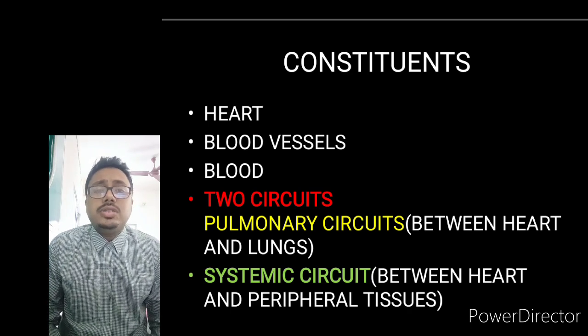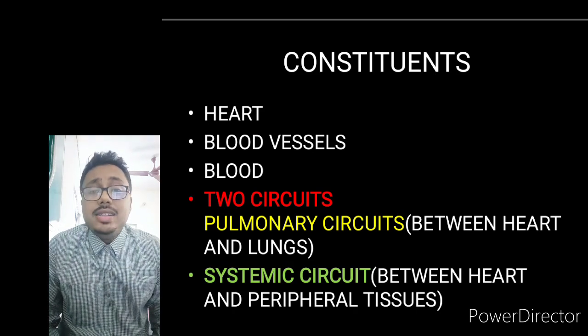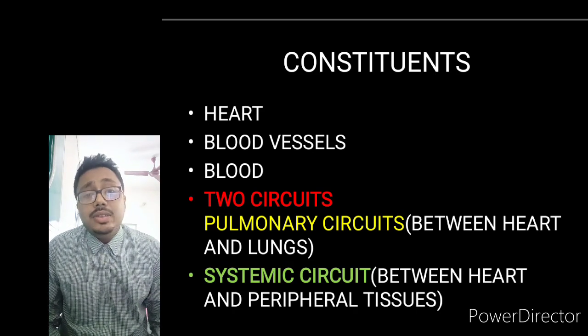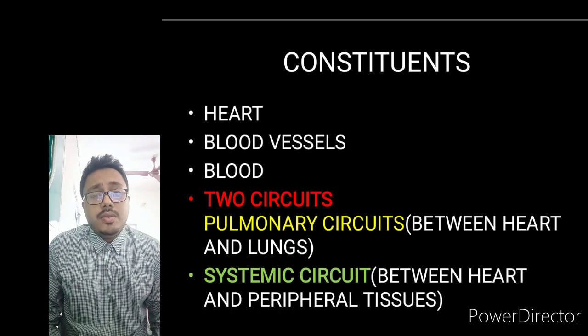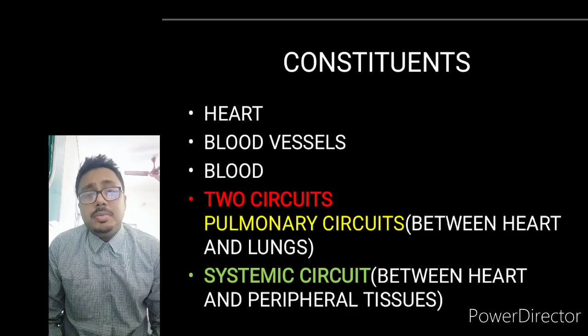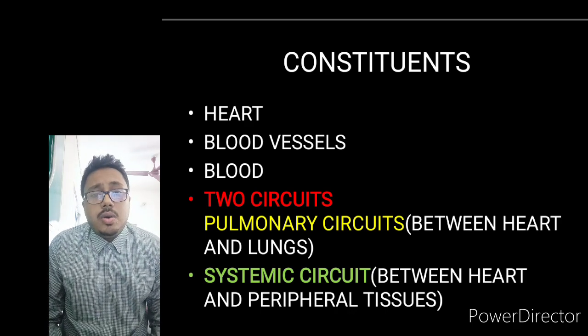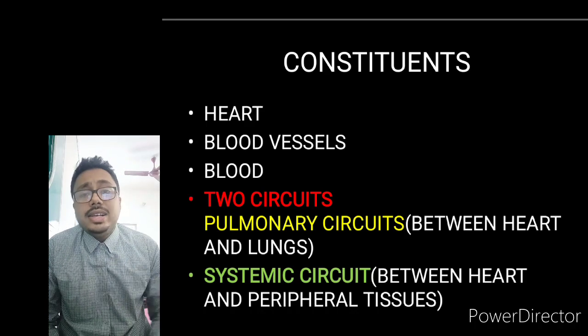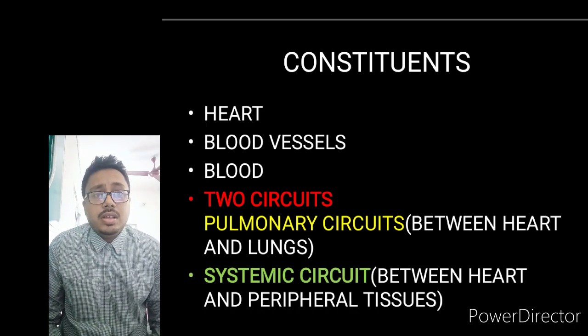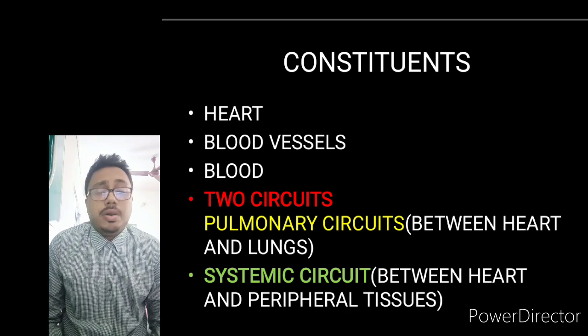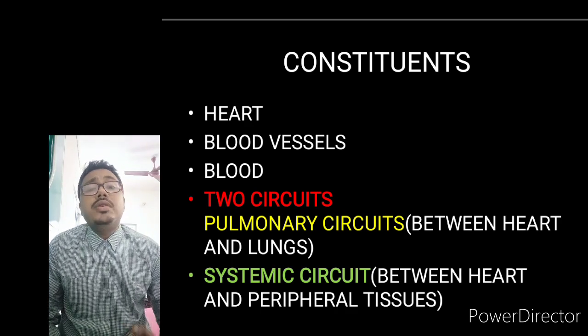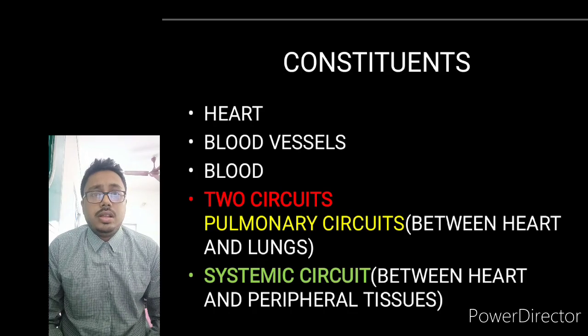We know that the function of oxygen is to make ATP, that is adenosine triphosphate, from which we get the energy. It helps in the metabolism of the nutrients which get digested in the small intestine. So these circuits help to carry the oxygen throughout the body tissues, throughout the peripheral tissues.